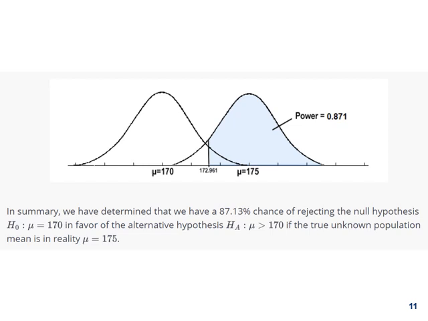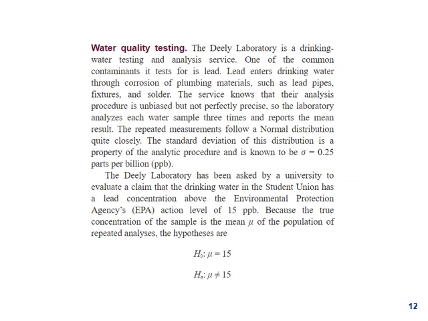Now in the illustration we can see what we have seen earlier: at the corresponding alpha 0.05, we got the value 172.961. Any value greater than 172.961, we will reject the null hypothesis, but we wanted to calculate when mu is equal to 175. For that we got the power 0.871. We will see one more example.